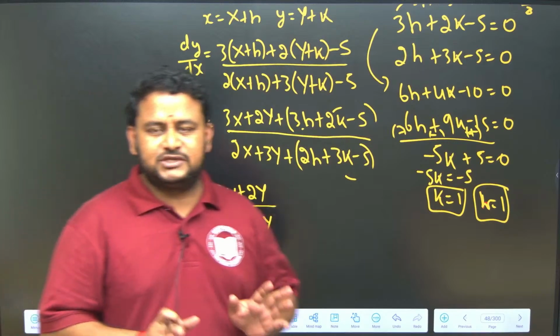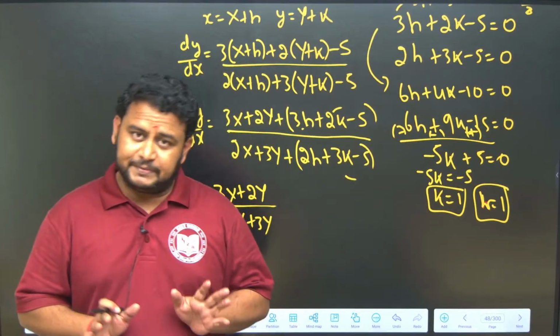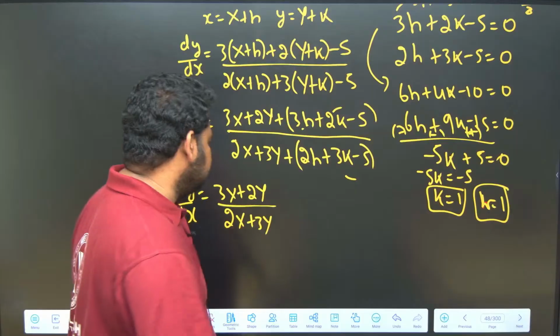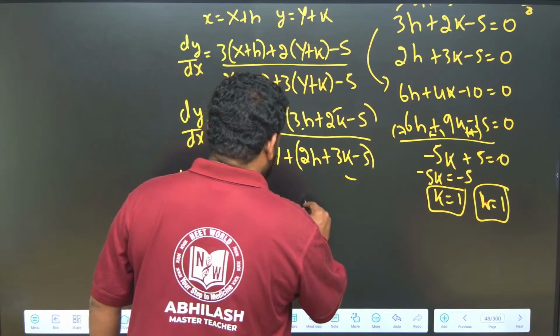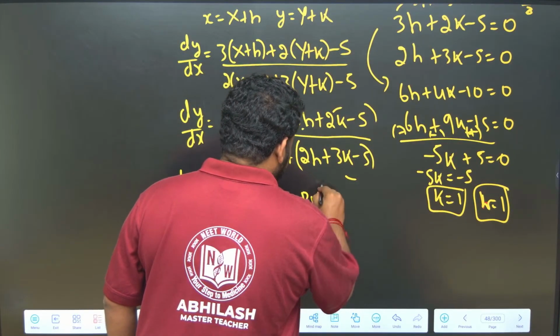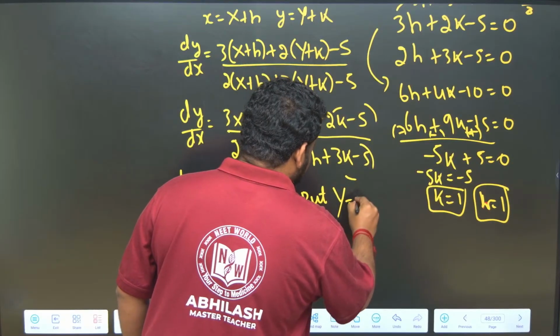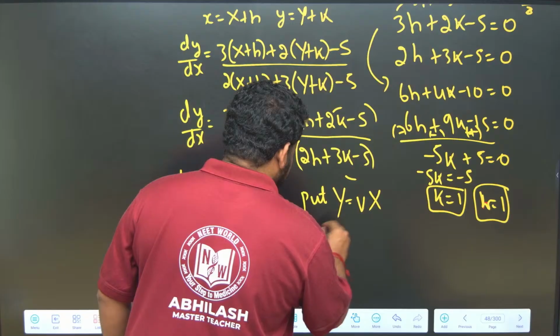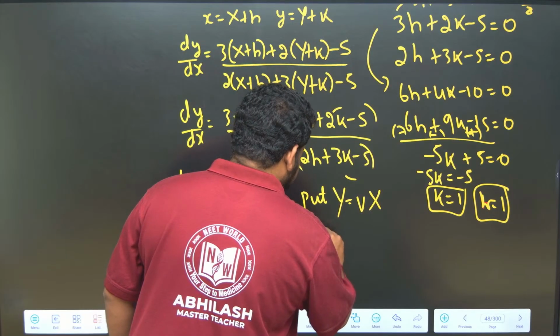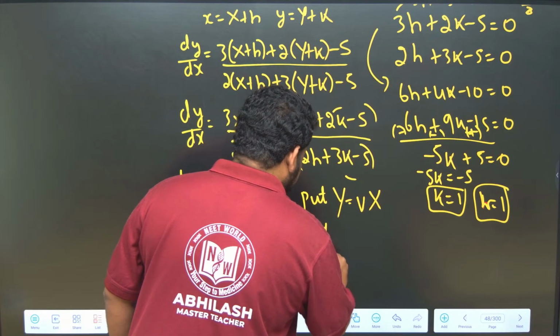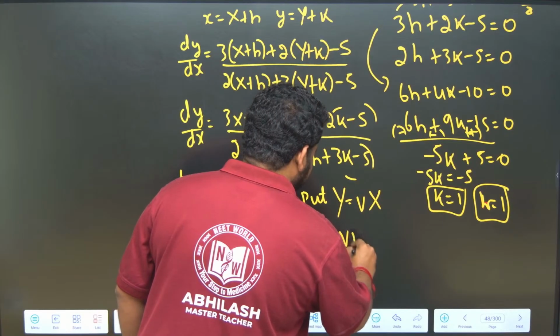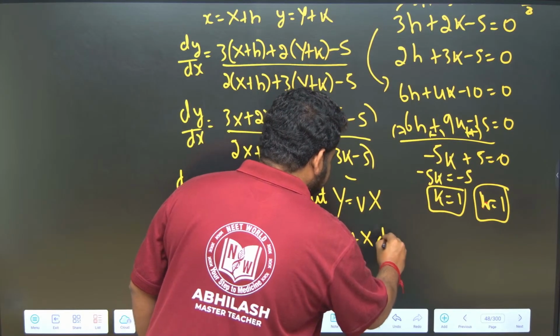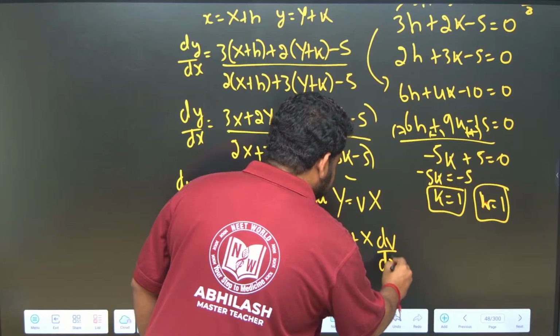Whenever you get a homogeneous differential equation, if they are asking dy by dx, what I told you is we have to substitute capital Y. Put capital Y is equal to V into capital X. So this gives us dY by dX is equal to V plus X times dV by dX.